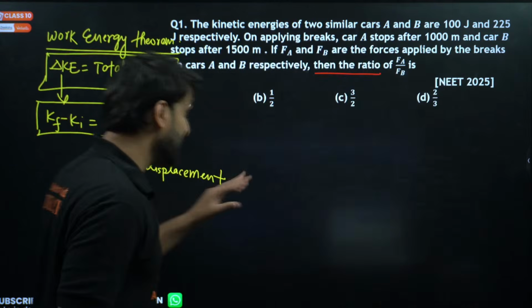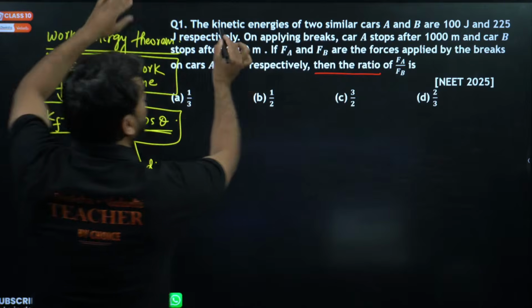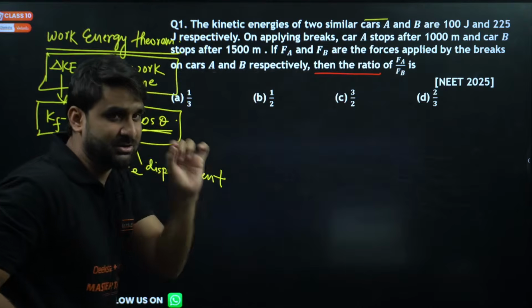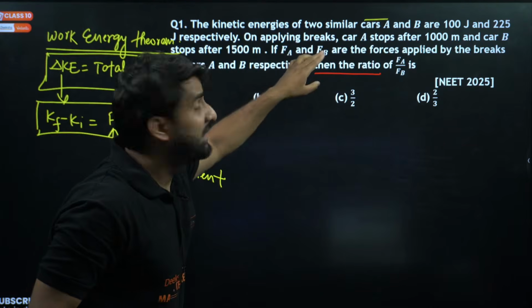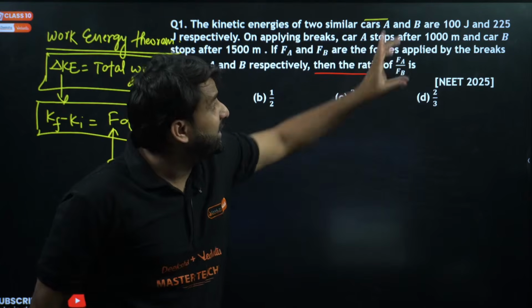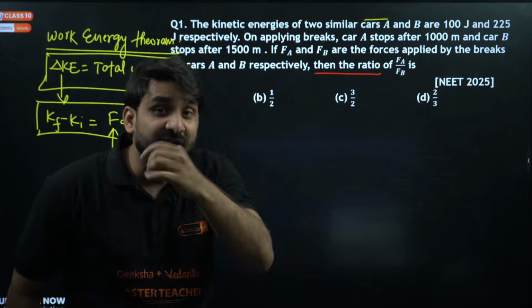Now come to the question. If we talk about car A, car A is already having kinetic energy 100 joule, and finally the car is stopped. It means initial kinetic energy is greater and final kinetic energy is smaller.